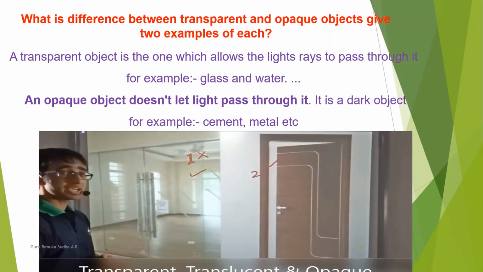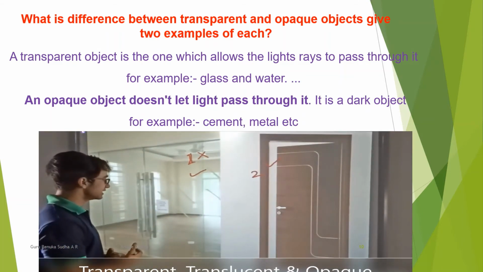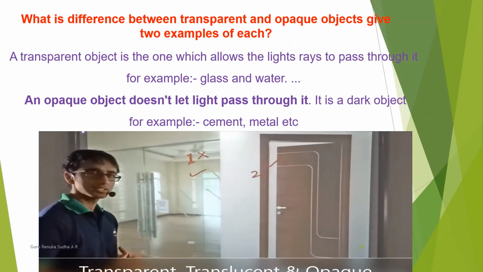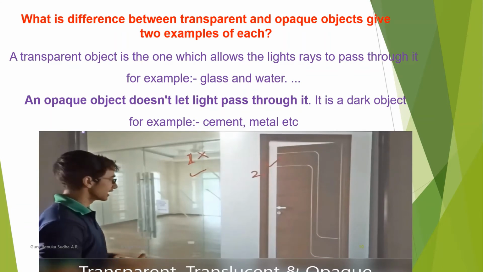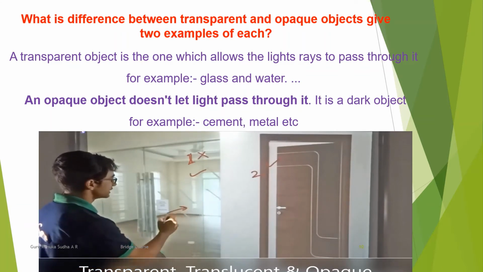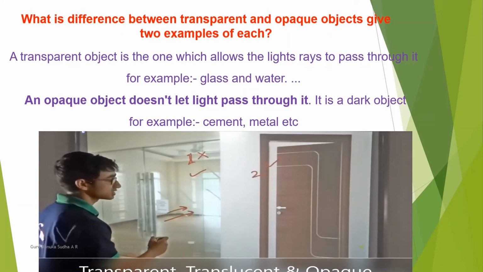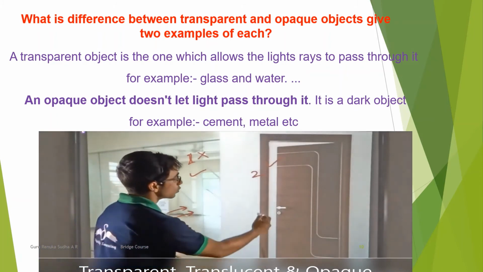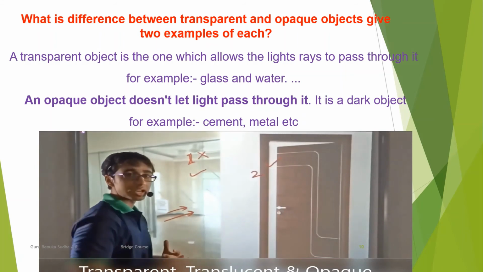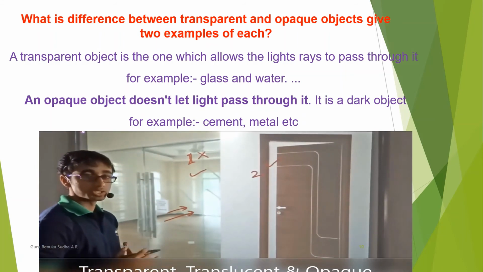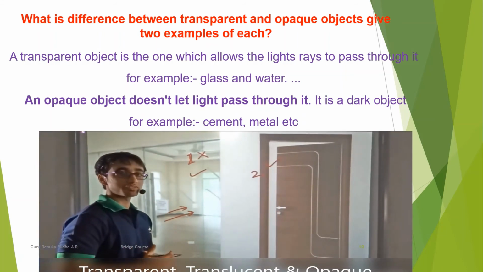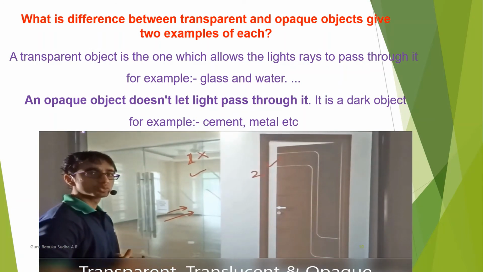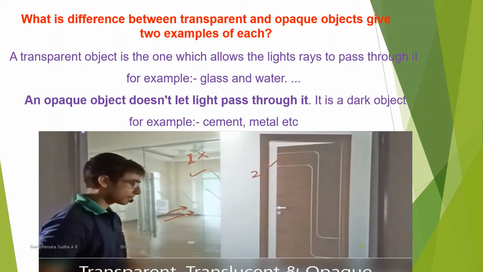Because if you hide behind the first door, your friends will be able to see you right through it. Why? Because as we just learned, glass is a transparent object through which light passes very easily. But in the second case, the wooden door does not allow light to pass through easily. So if you hide behind the wooden door, your friends will not be able to see you. So what are these objects called through which light cannot pass at all?